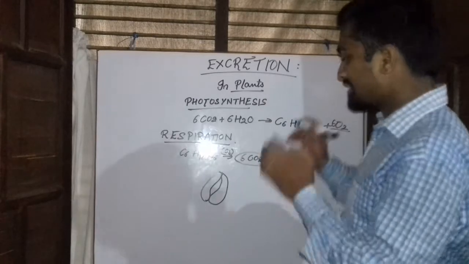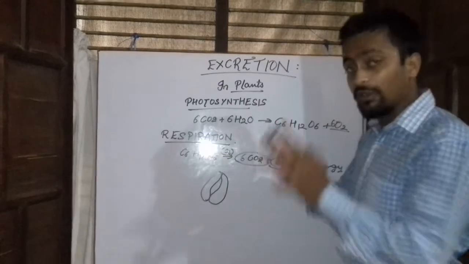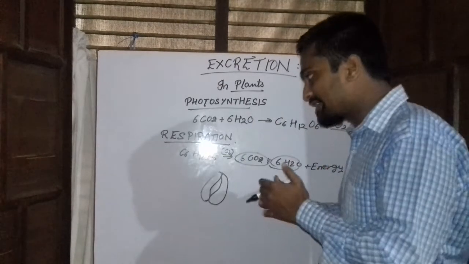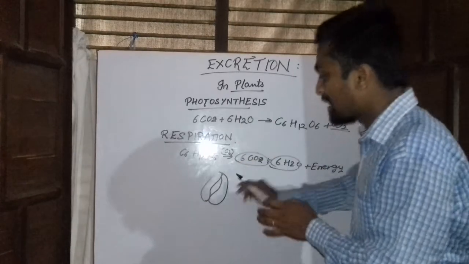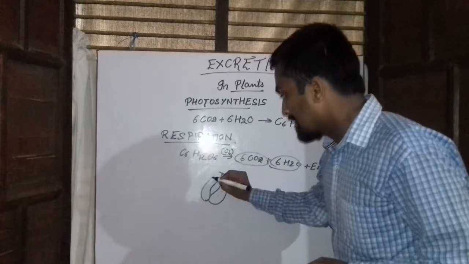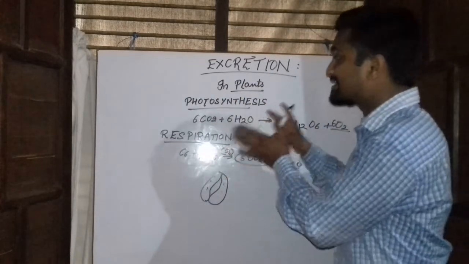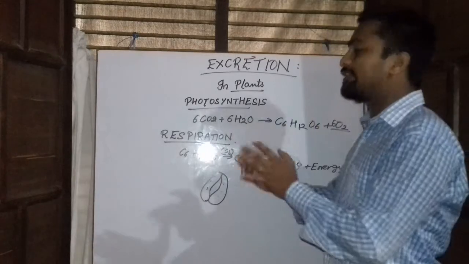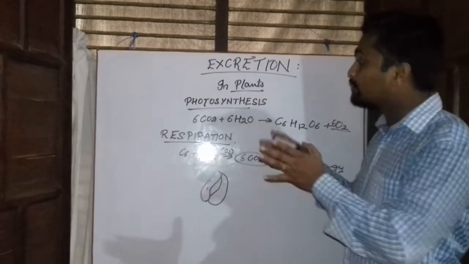Now the water also is released continuously from the plant body with the help of these stomata. We know that the process of photosynthesis takes place only during the daytime, when sunlight is available for the plants to make food.